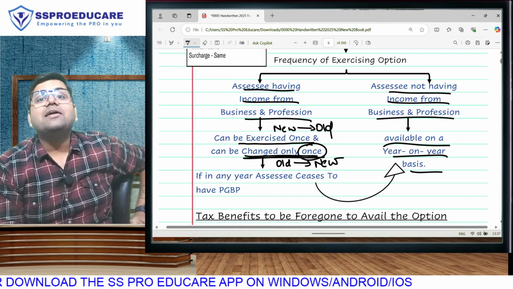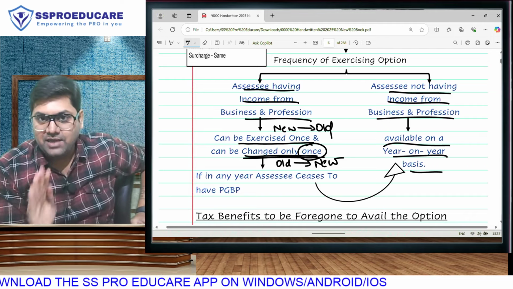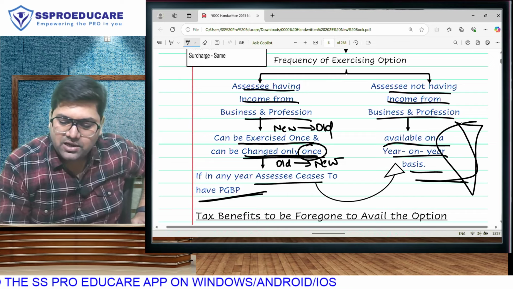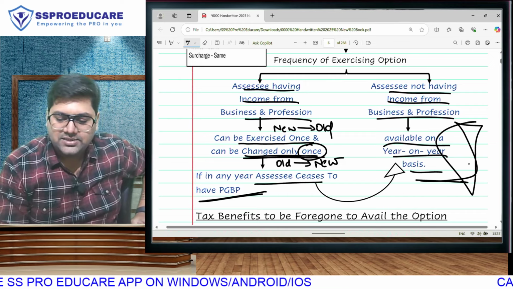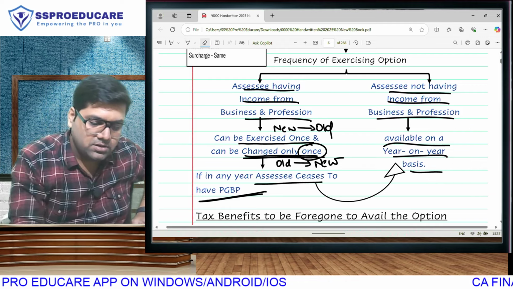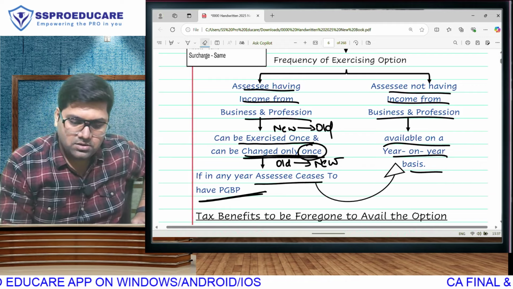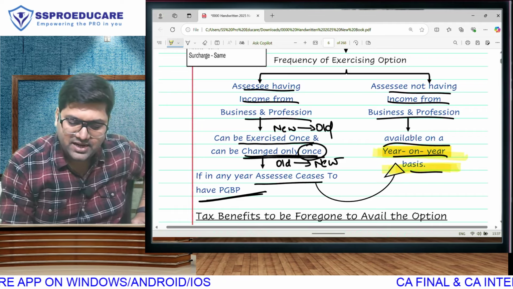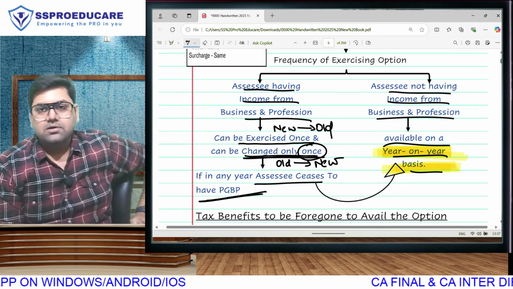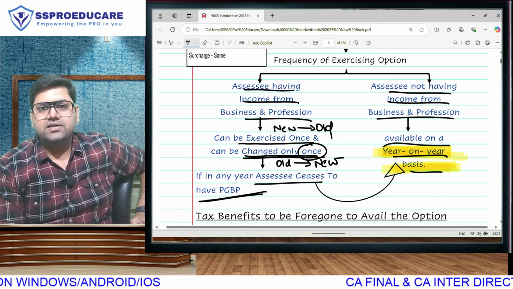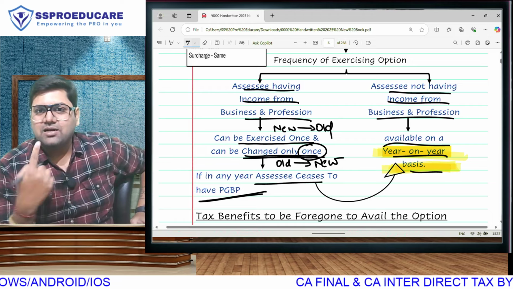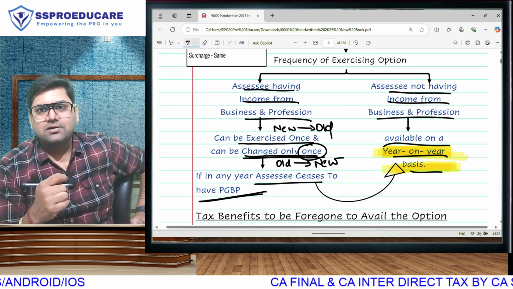Now I will not be getting the old regime ever again in life, unless I stop having PGBP and fall in this category. So this category, as we can see, can exercise the option on a year on year basis. If I fall in this category, it will be year on year basis. Otherwise, I can go from new to old. I can come back from old to new, but the second time I can't go.